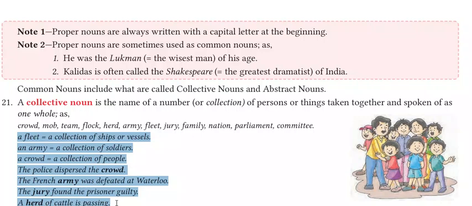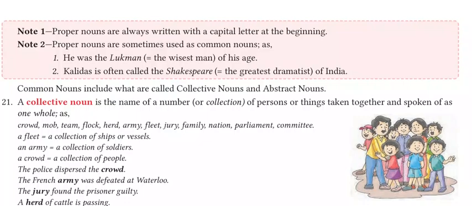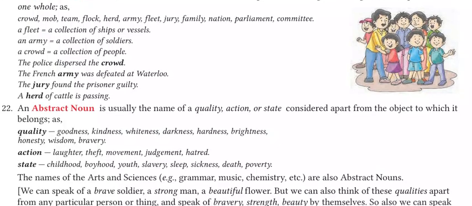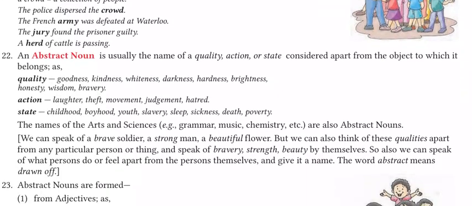The French army was defeated at Waterloo. The jury found the prisoner guilty. Jury is a group of judges or people who are there to make an agreement or make a decision. A herd of cattle is passing. A herd of cattle. Cattle is the group of animals. So it means that collective nouns, they are showing, they are specifying any collection, and that is used as a whole. Next important kind of noun is abstract noun.